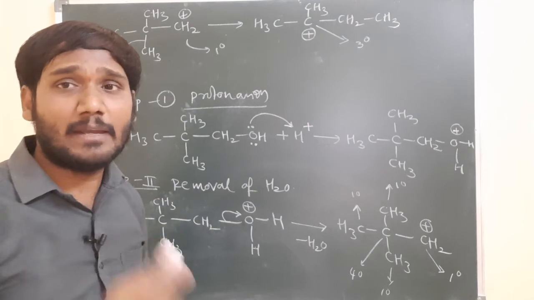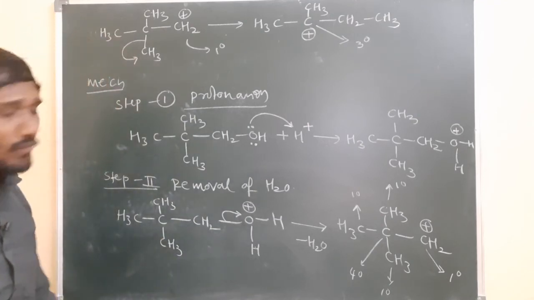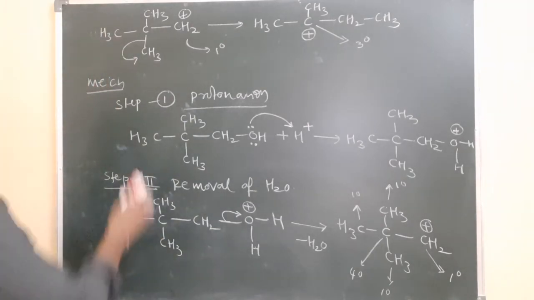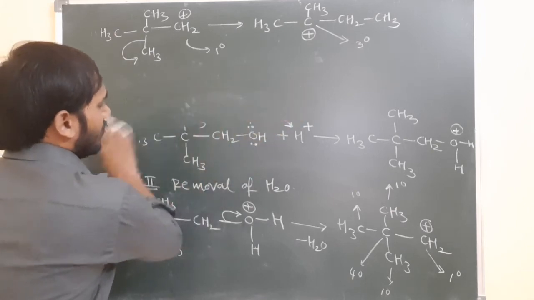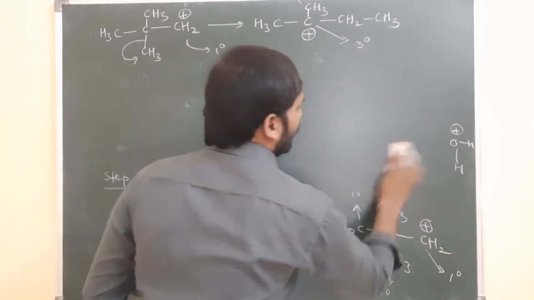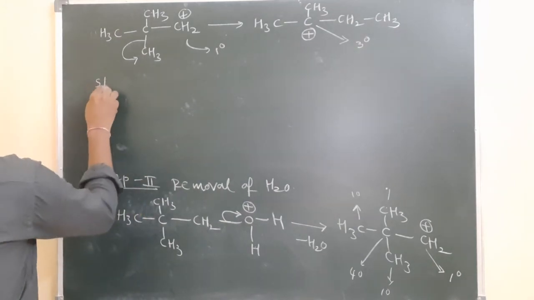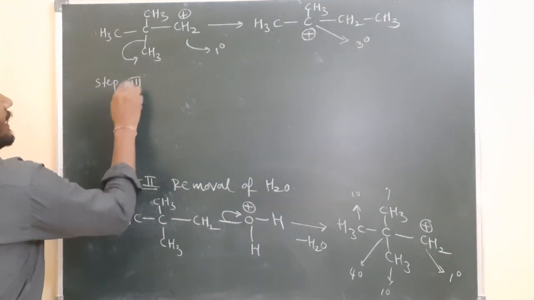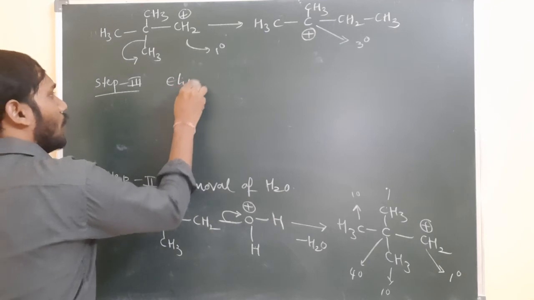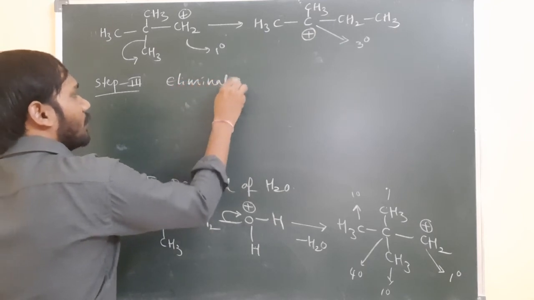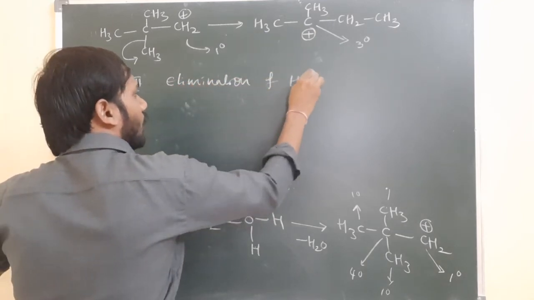And step 3 is elimination of H plus. Step 3 is the final step, elimination or removal of H plus.